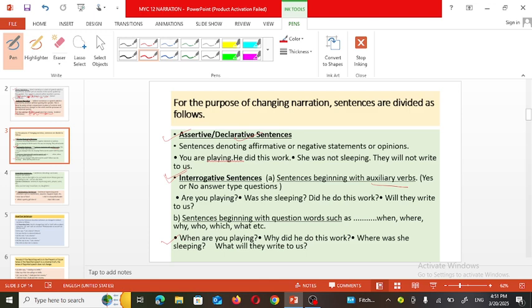Or interrogative questions, in that when auxiliary verbs are used. For example, have you completed your work, or are you going for a movie? So here yes or no, that kind of answer is expected. So it is also called as yes no type question or a verbal questions. So both these categories are included under this interrogative sentence.